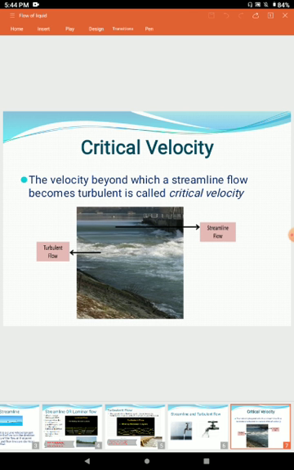When streamline flow changes to turbulent flow, the velocity of the fluid is called as critical velocity. See in this diagram, up to half part of this river, the flow is streamline and then its velocity changes and the flow becomes turbulent flow. At the border where we can see the turbulent flow, the velocity becomes critical velocity. Therefore, streamline flow changes to turbulent flow.